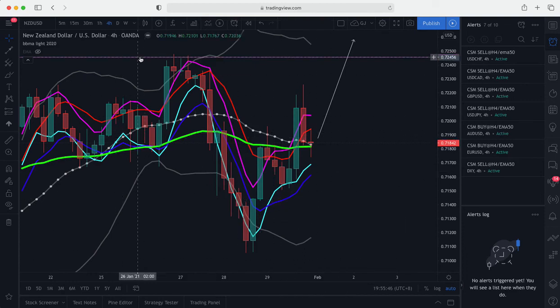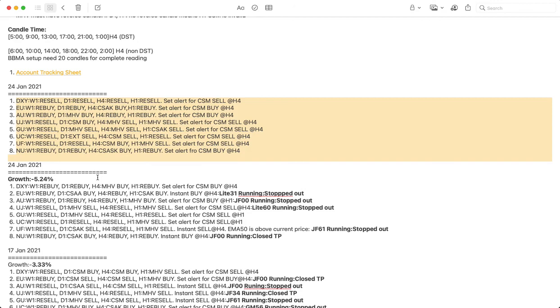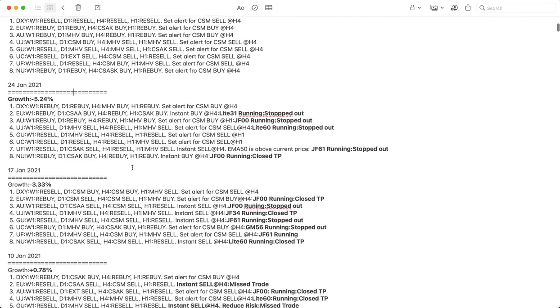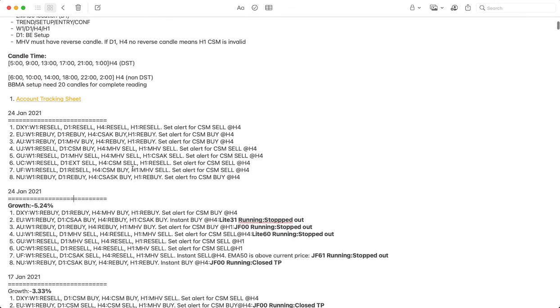Alright, so that's it for this week. It's a very simple trading plan. We repeat it week after week after week. Some weeks we lose, some weeks we win, but overall I made the calculation that we are still in net profit. So this is our analysis for next week. We don't have any instant entry. We set our alert and we wait for it to trigger before we take our trade.